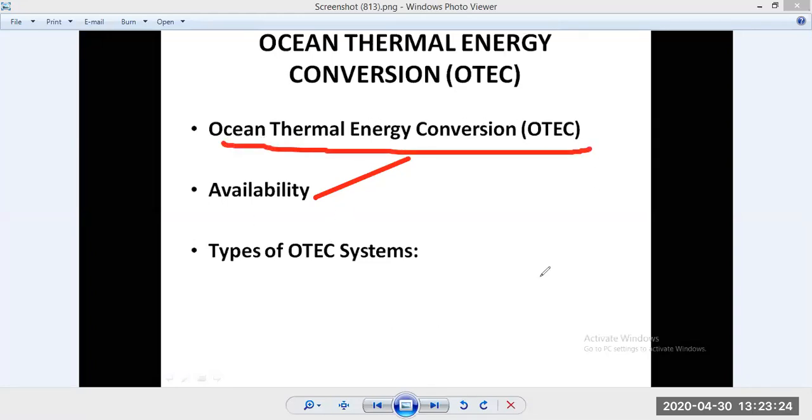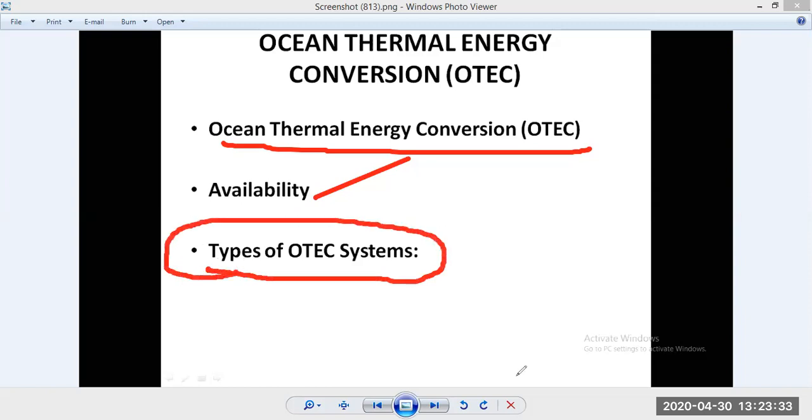thermal energy conversion. And now, at last, we discuss the types of OTEC system. How can we convert this temperature difference at different sea levels into electrical energy or some mechanical work by utilizing some fluid? That is termed the working fluid.